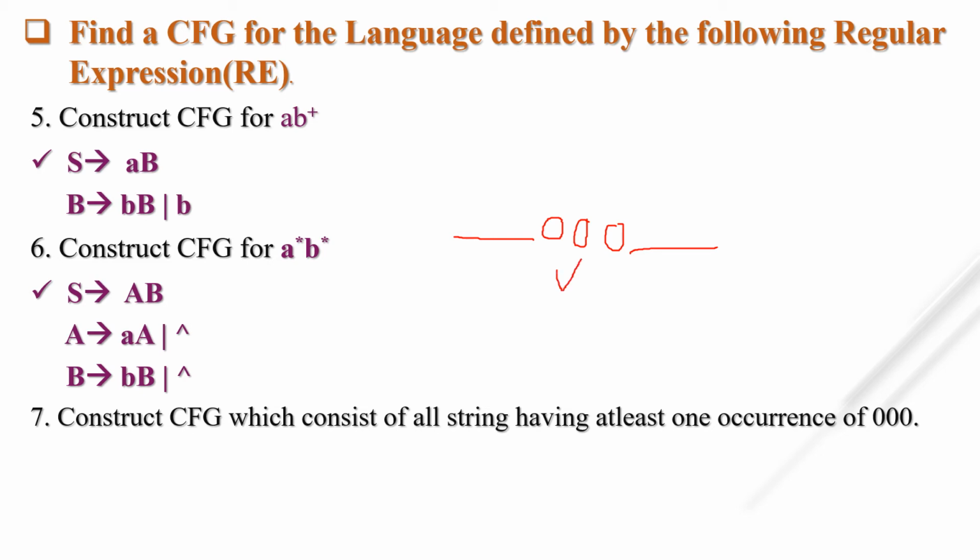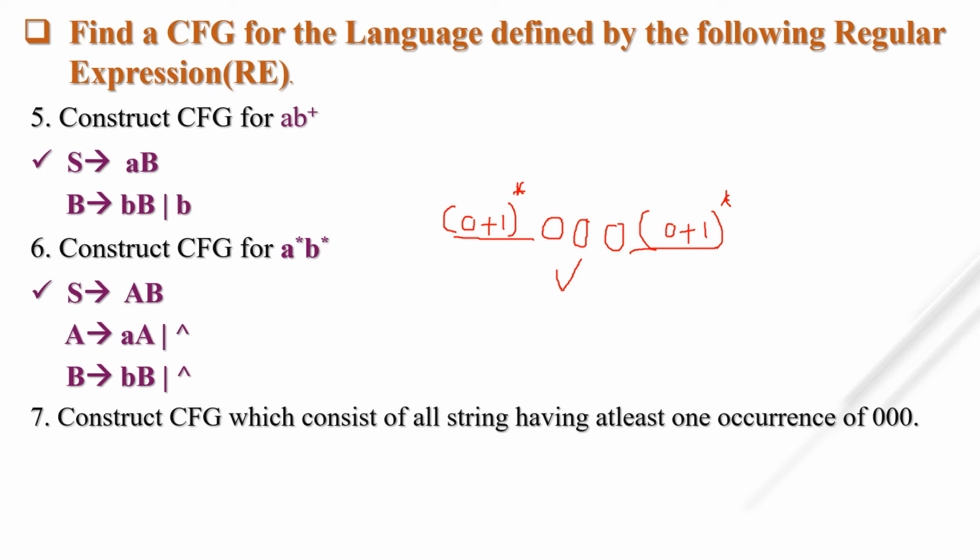So for any combination of 0 and 1, we use (0 plus 1) the whole star, and here also (0 plus 1) the whole star gives any combination of 0 and 1. That's it. This is the RE for this particular sentence, at least one occurrence of 3 times 0.